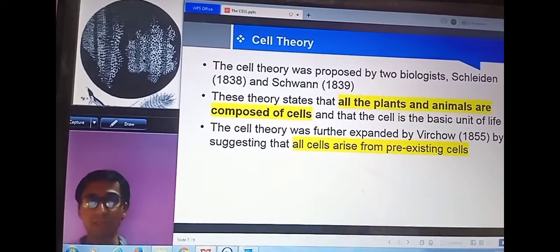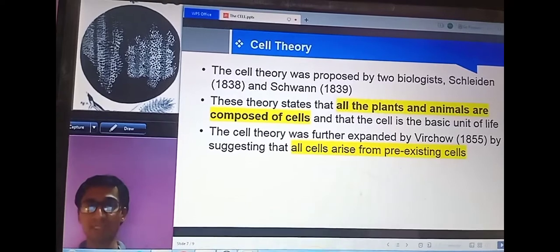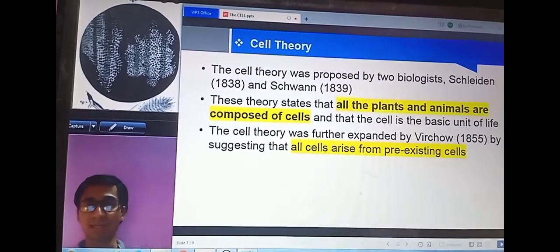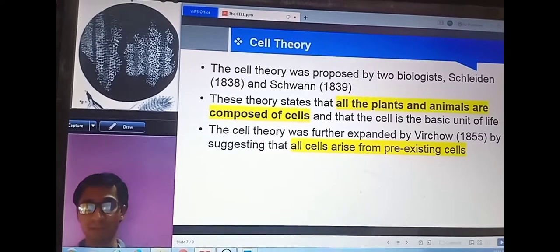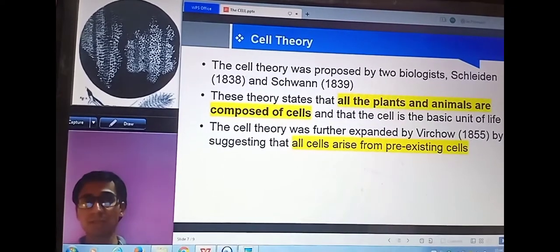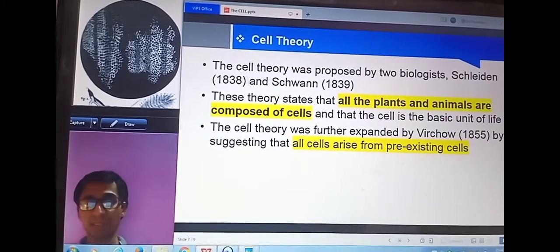So, in short, cell theory explains that all plants and animals are composed of cells, all cells arise from pre-existing cells, and the cell is the basic unit of life. The structure of the cell and the different organelles we are going to learn in the next lectures.